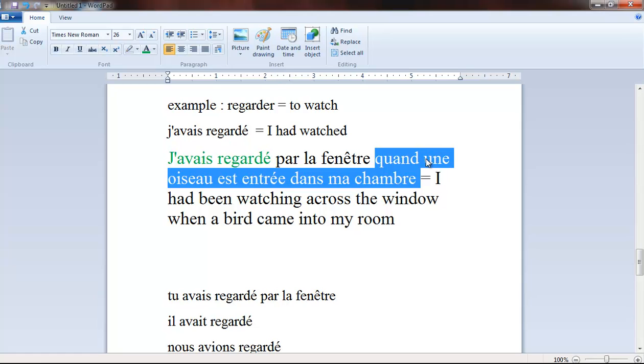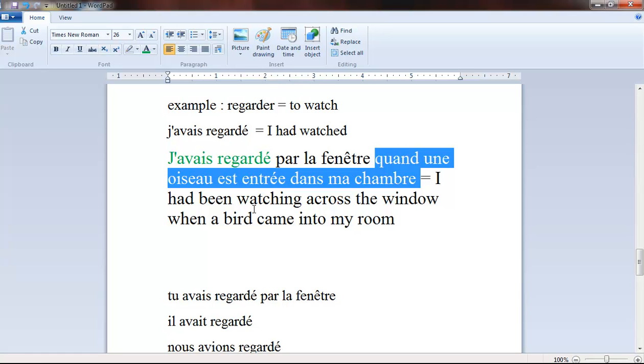And this is another past action that kicked in, in this case, that the bird entered the room. So if you have a time axis, first I was watching across the window, and then suddenly the bird came into the room. And just previously to that, I was watching across the window, like I had no better stuff to do. So this is the definition of past perfect in English.